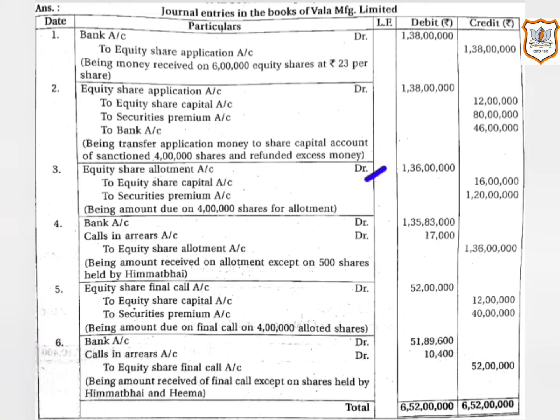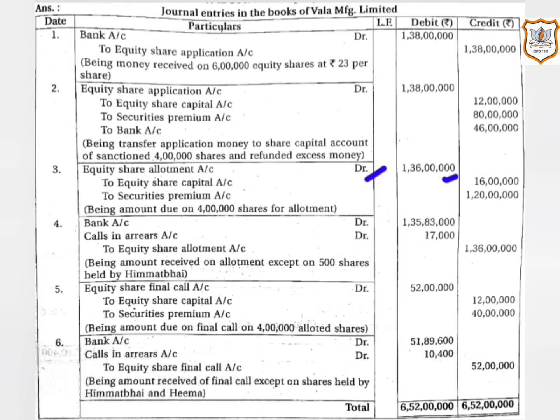1 crore 36 lakh. Then equity share capital account will be credited with the allotment money payable towards share capital, that is 4 lakh multiplied by 4. 4 is the amount per share excluding premium at the time of allotment. That comes to 16 lakh. Then